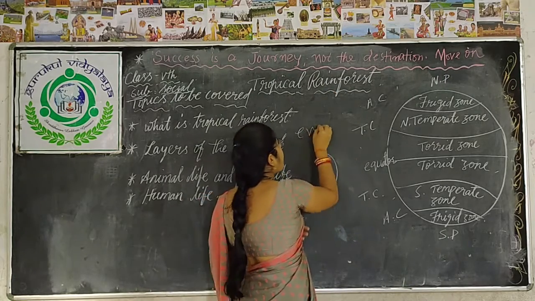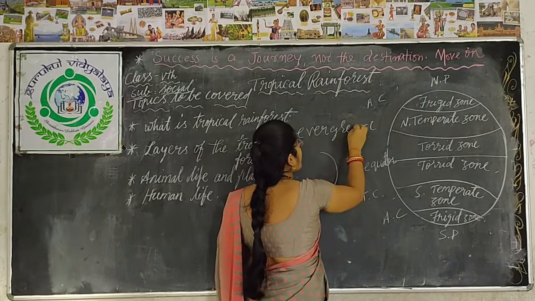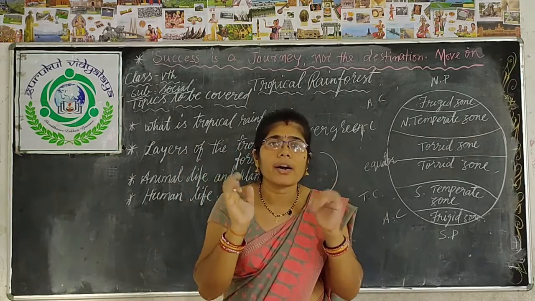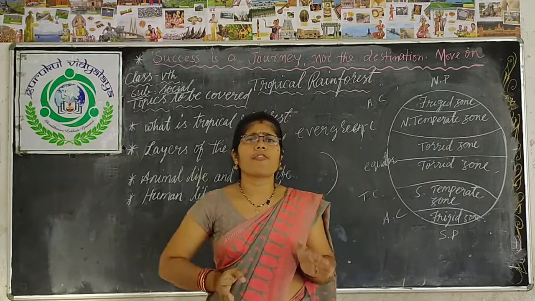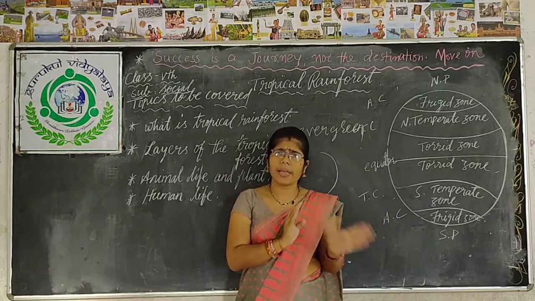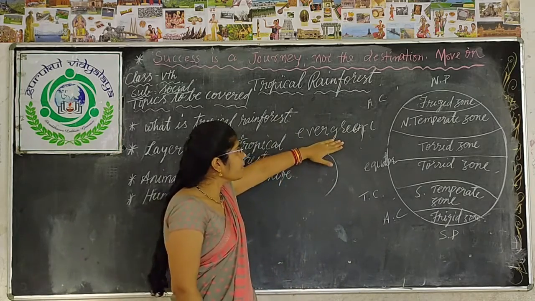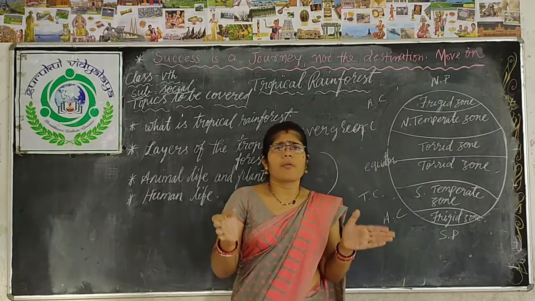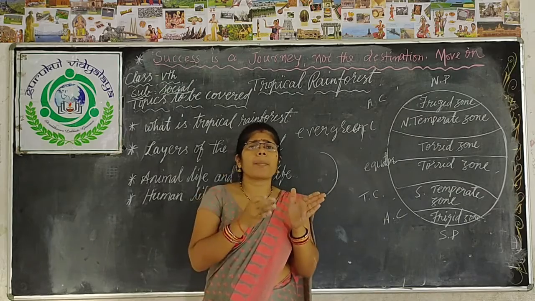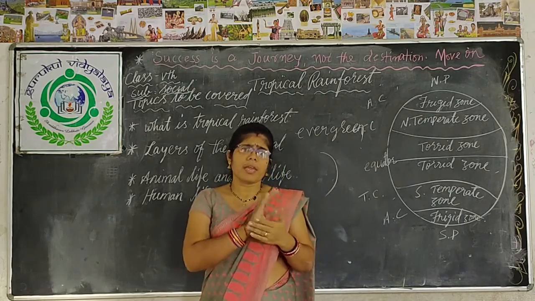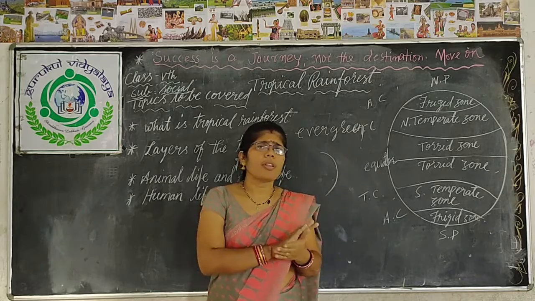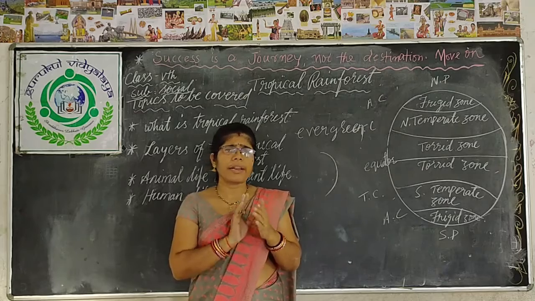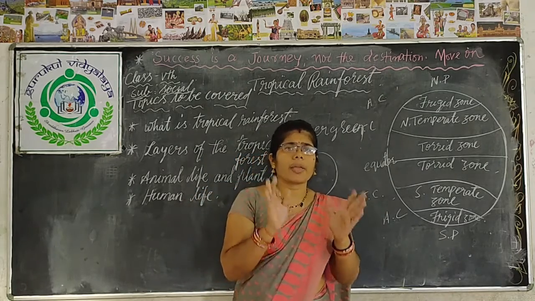What is it called? Evergreen forest. So, what is the evergreen forest? The forest which remains green throughout the year. Why does it remain green? Because they do not shed their leaves. Clear? Now, the largest evergreen forest is found on the river bank of Amazon. The river bank of Amazon has the largest tropical rainforest of the earth. It is located in South America.